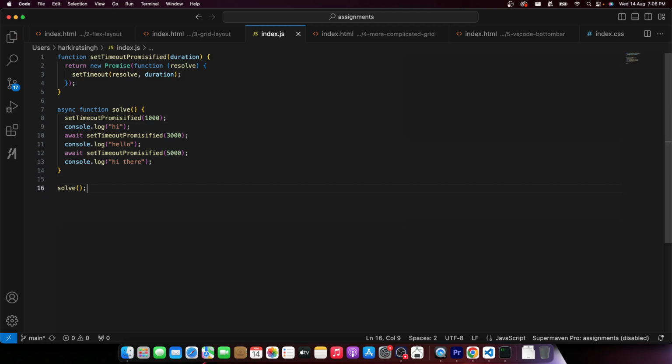How can we confirm that? Let me put a log here, after the solve function. If this was a live class, I would have done a poll right now. Solve is getting called. You do a setTimeout. Then hi gets printed, setTimeout, hello gets printed, setTimeout, hi there gets printed, and then this gets printed. What do you think is the order of prints? Option 1: hi, hello, hi there, and then after solve function.